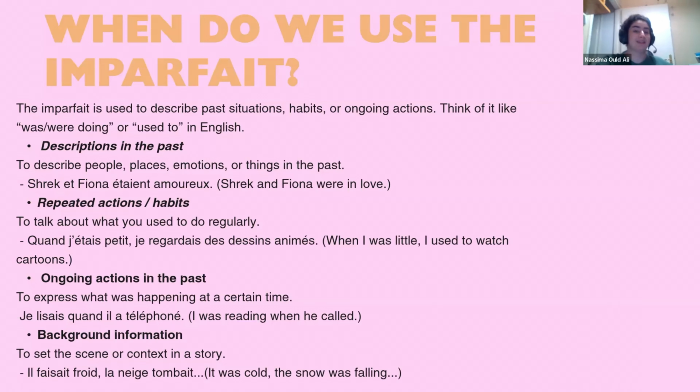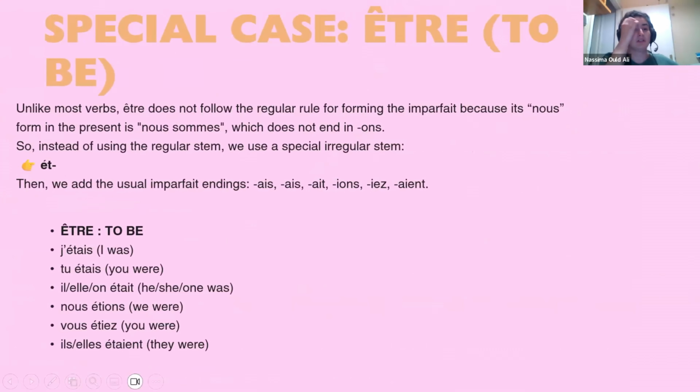Yes, there is no -ons at the end, exactly. So there is no -ons to drop. The stem of être will be ét. And then we add the usual imperfect endings. So it's going to be j'étais, tu étais, il, elle, on était, nous étions, vous étiez, ils, elles étaient.